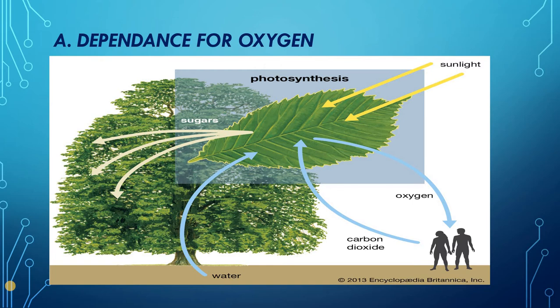Now, oxygen is also essential for burning fuels like wood, charcoal, diesel, petrol, etc. So in all these processes, usually carbon dioxide gas is produced, which in turn is used by the plant during photosynthesis. Here in this picture, you can see the plant is giving out oxygen, right? Now this oxygen is utilized by human beings for their breathing. Now they are exhaling carbon dioxide gas. That carbon dioxide gas is again going to the plant and the plant is taking it in for the process of photosynthesis, right?